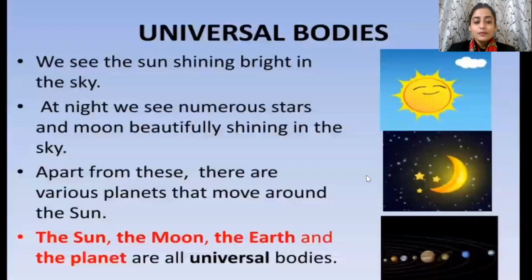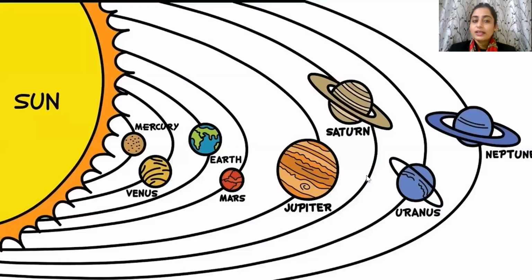Now, let's move on. Here we see our solar system. So let's take a close look at what it looks like. So children, this is the sun, and we've got many rings you can see around it. These rings are what? Now, as we go, you can see the sun is the biggest in size, right? So there are 8 planets in all, as we can see in the solar system. We have Mercury, Venus, Earth, Mars, Jupiter, Saturn, Uranus, and Neptune.